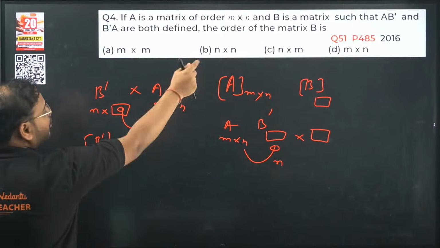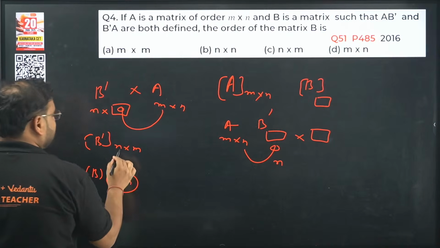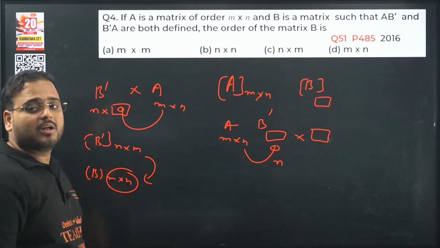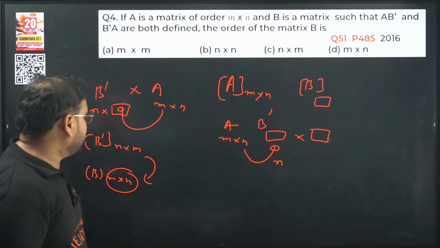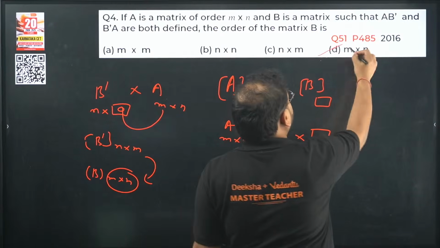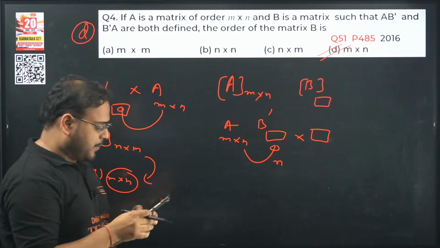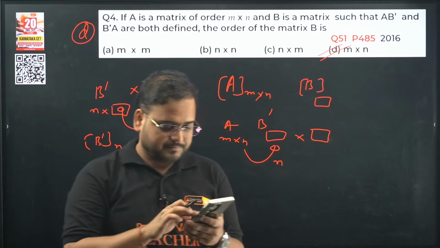They're asking the order of B. So it will become what? M cross n. This is n cross m. If I take the transpose, it becomes m cross n. Answer is option D. Question number 4, answer is option D.